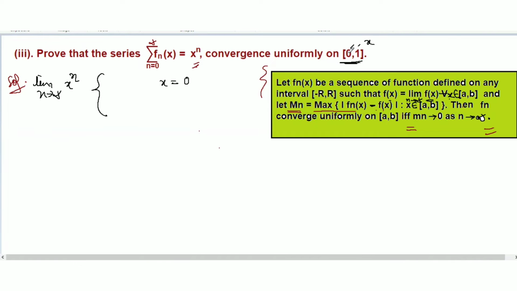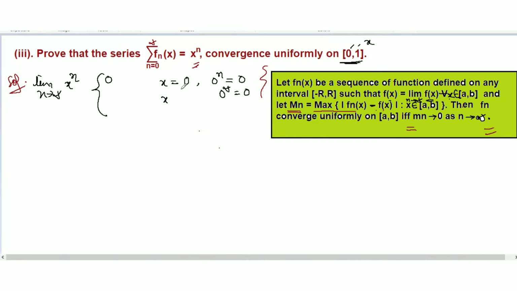Then 0 to the power n equals 0, so the limit n tends to infinity, 0 to the power infinity, equals 0.